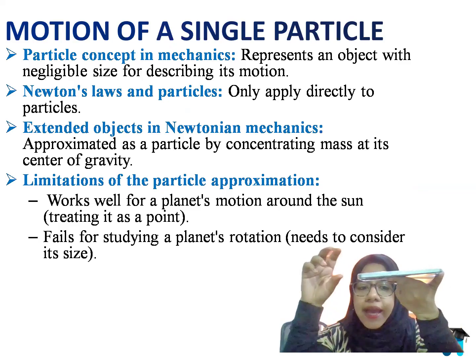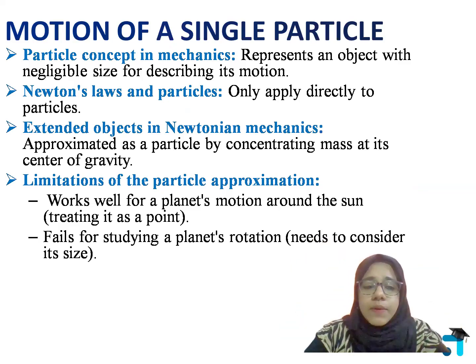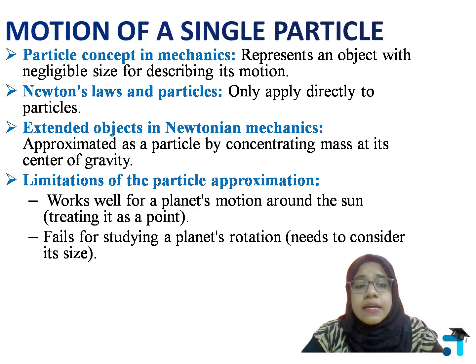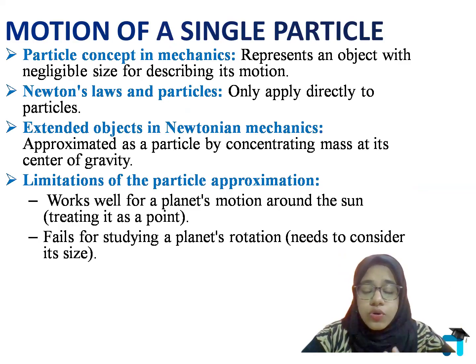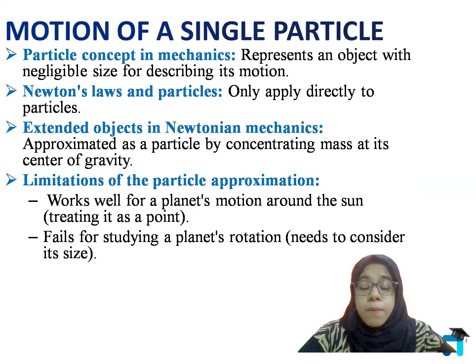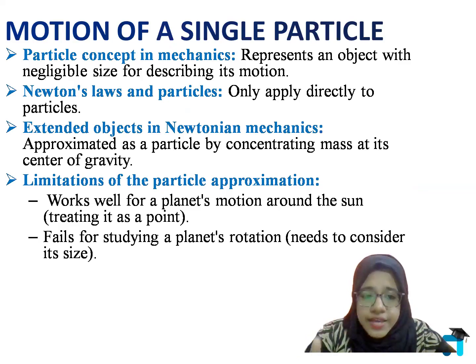So according to Newtonian mechanics, to apply Newton's laws, we consider the center of gravity and then apply Newton's laws to that particle. That is how we apply Newtonian mechanics to extended objects. But are there any limitations to the particle approximation in Newtonian mechanics? Definitely the answer is yes.